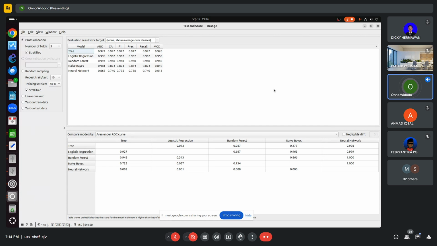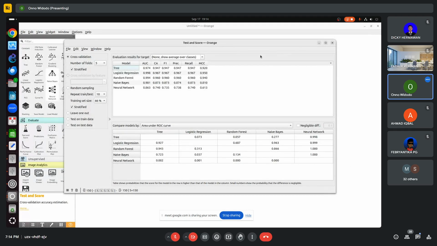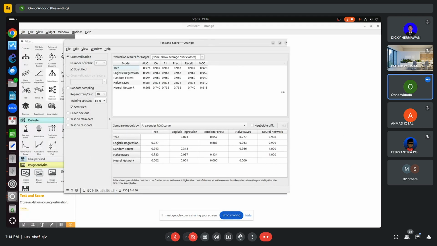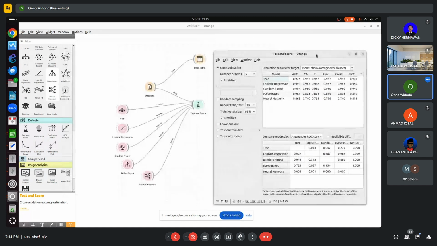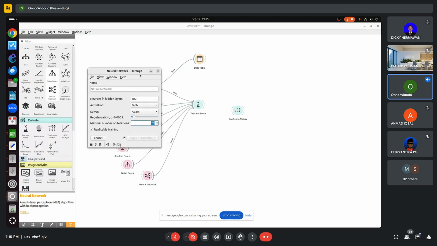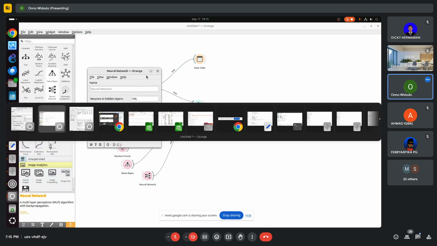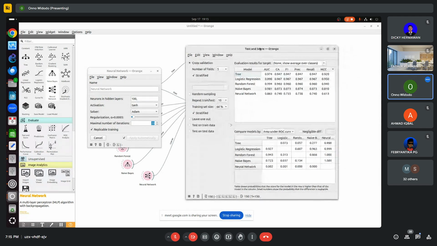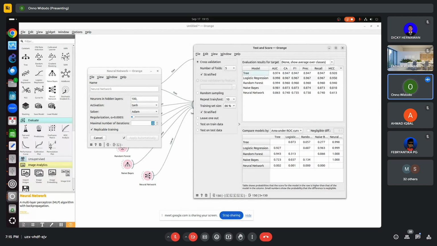I changed the, let me see. See if I put the maximum number of iterations.